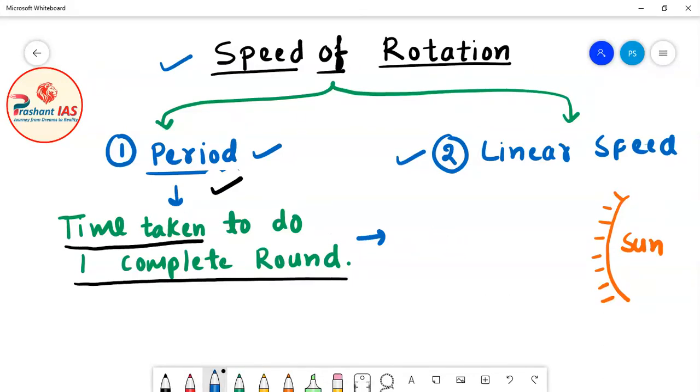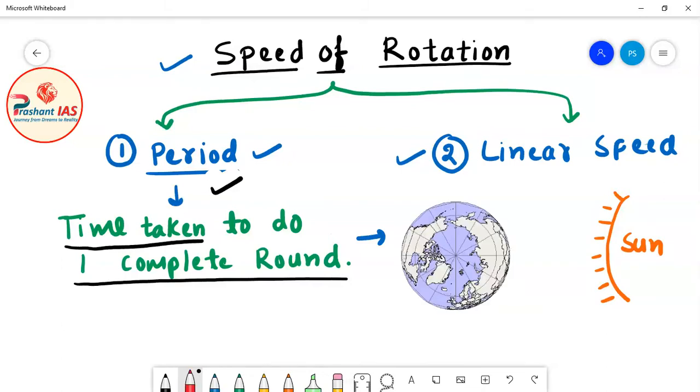For example, this image represents the polar view of earth. Polar view of earth means when you view earth from the north pole. Let's suppose that this red dot is the north pole and you are viewing the earth as if you are standing on the north pole. So this is the polar view of earth. Definitely you can say that if this point is pole, then this line must be equator.